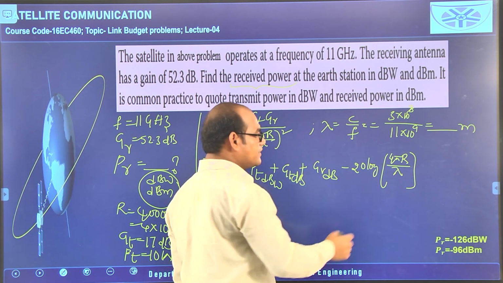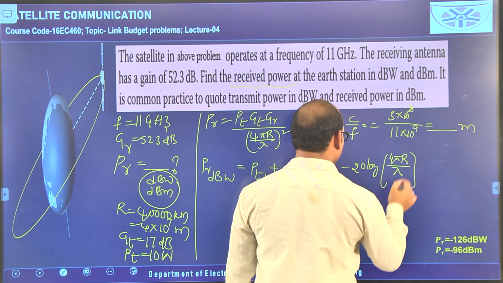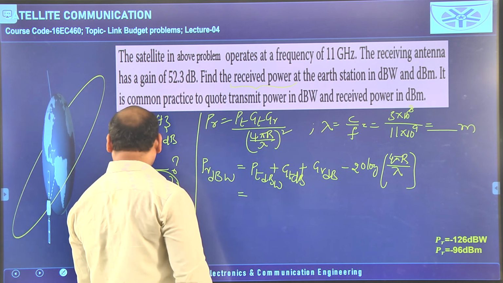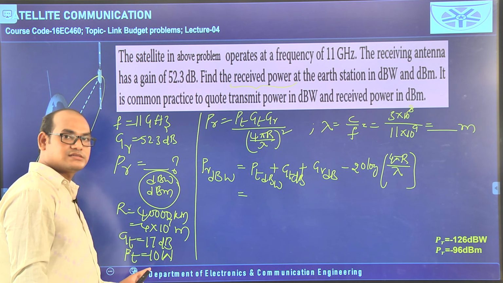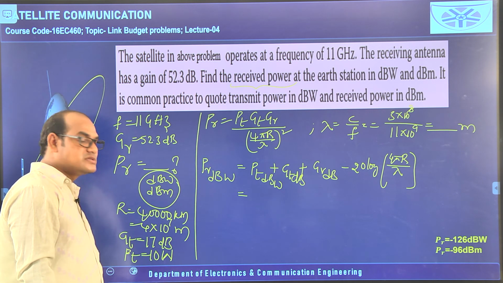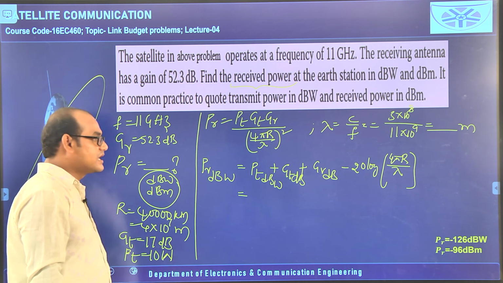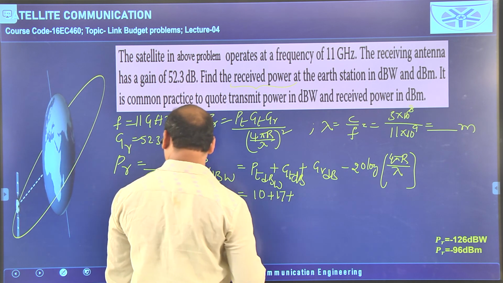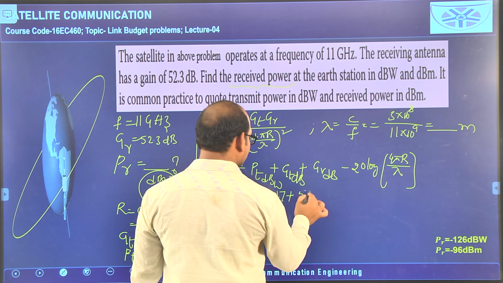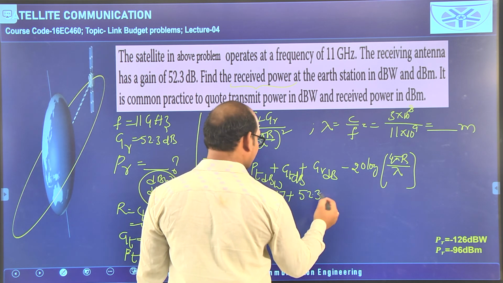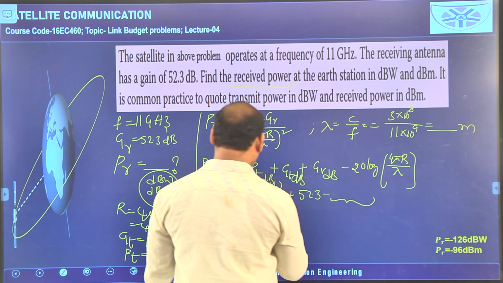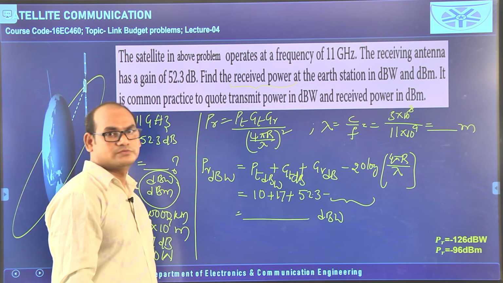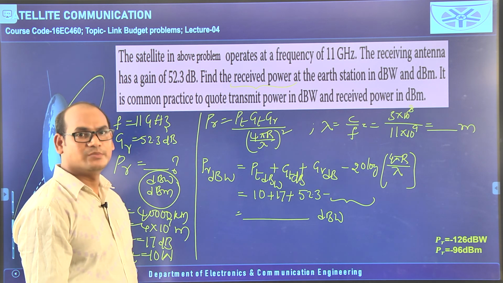Substitute that lambda value in meters, r value in meters, calculate this one, and this value already we know directly. PT in dBW: how much PT they have given? 10 watts. By converting into decibels, that means 10 logarithm of 10 will become 10 only. GT they have given as 17, GR they have given in dBs only directly, that is 52.3 dBs, minus the calculated value, and calculate the entire value. Whatever the value you are getting, that is the received power in dBW.